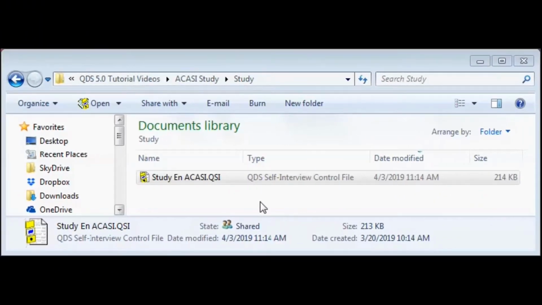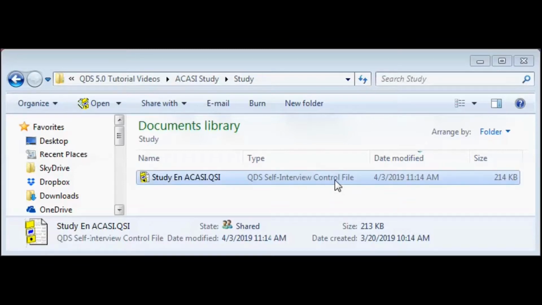To start our ACASI interview, we're going to first go ahead and find that file name in Windows Explorer, and you will notice that ACASI control files always have an extension of .qsi, and they're of the type QDS self-interview control file. Note that you could also have a desktop shortcut to start from.